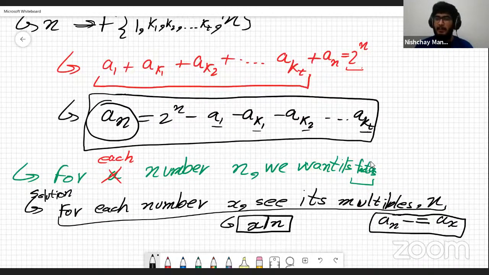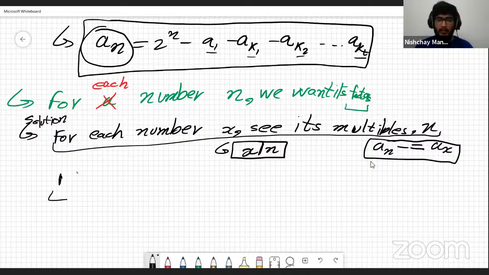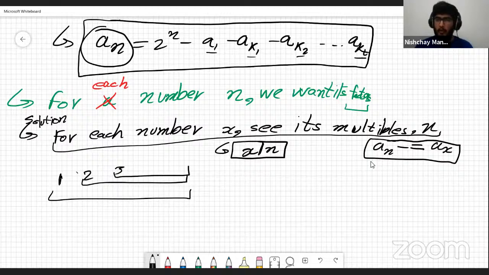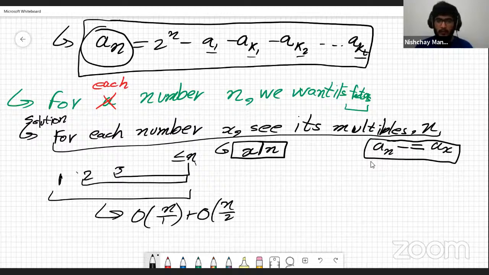This is a sieve-like method, because for 1 we are going to see all of its multiples, for 2 we are going to see all of its multiples, for 3 we are going to see all of its multiples, up until n, of course, the multiples less than or equal to n, right? So how much time does this take? It takes big O of n by 1 plus n by 2 plus n by 3.